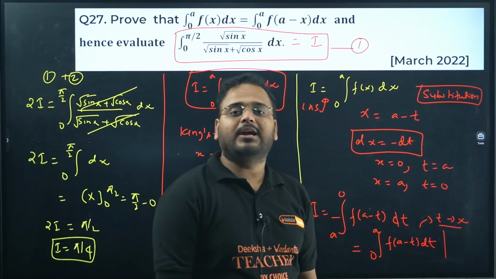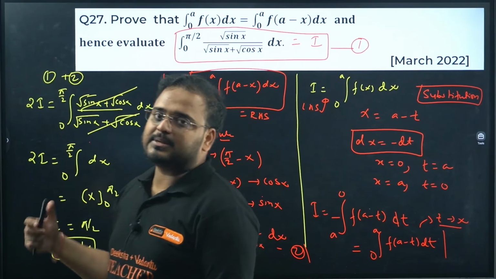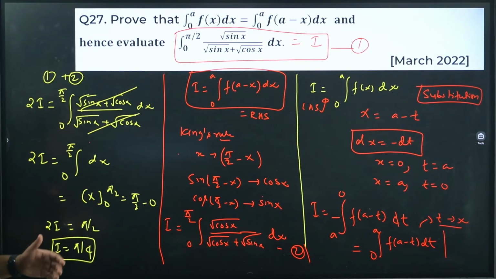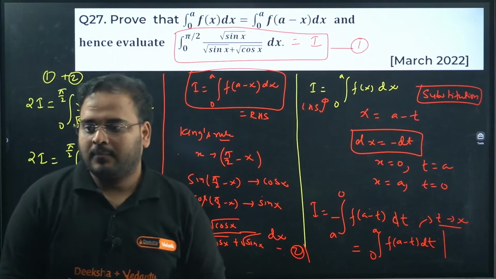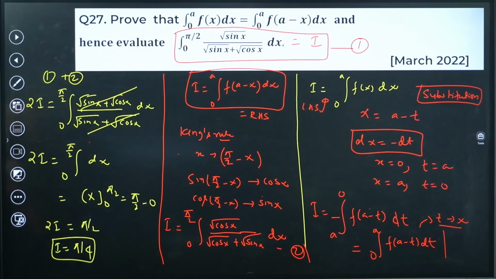I know many of you might know the trick, that difference of the limit by 2 is the answer, but it is a subjective question. We have to solve all the steps. It is a subjective question. We need to show the steps over here. Okay, 27 is clear. Next, this is clear.